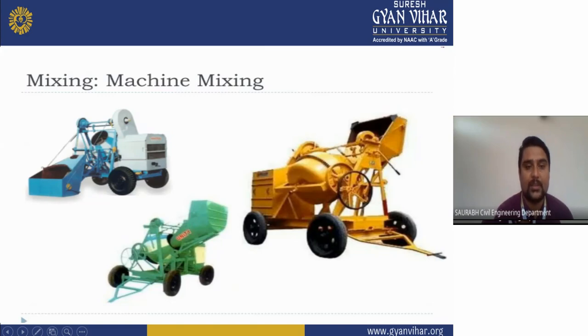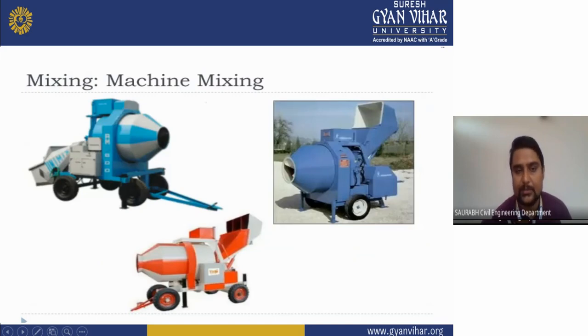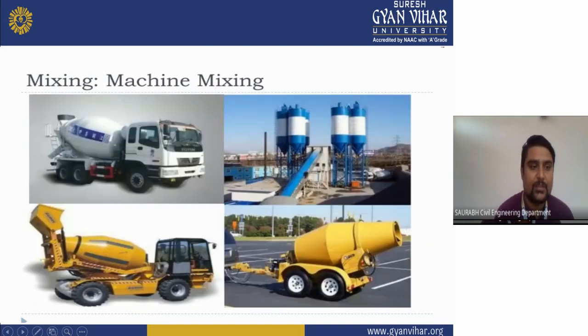Now this is the tilting mixing machine, where we put cement, sand, and aggregate in this bucket, and it will be tilted over the drum, and it will mix the concrete. And this is your reverse tilting machine. As you can see here, these machines are automatically used for concrete work.